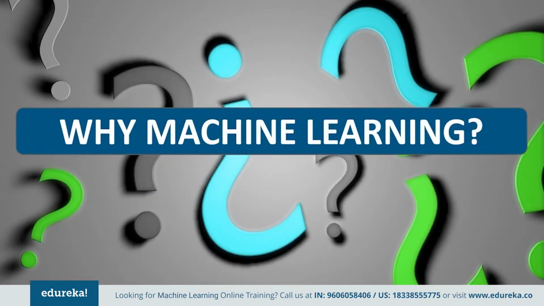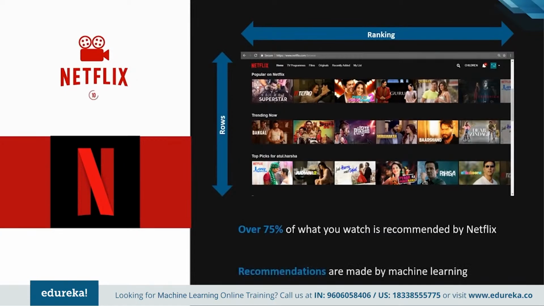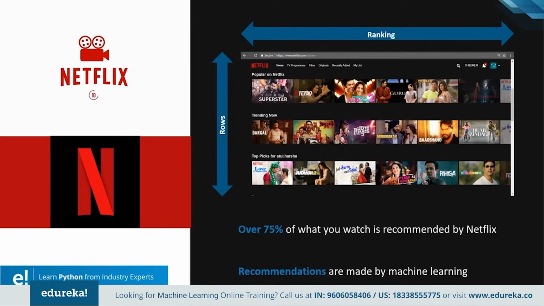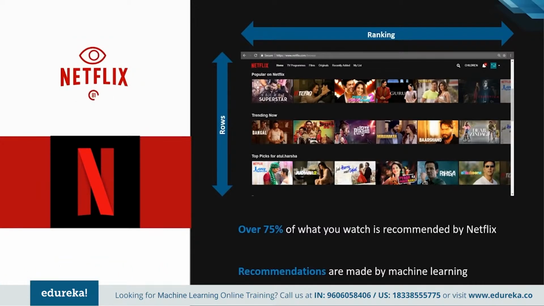So why machine learning? To answer this, let's see why most popular companies are using machine learning. Starting with Netflix. Why is Netflix using machine learning? I'm sure every one of you has used Netflix or at least heard about it, right? So when you visit Netflix, how do you get the list of movies which are very related to your interest? How does Netflix do that? Netflix uses different algorithms that can predict and thus recommend new content to the user based on their previous watch history. So Netflix is using machine learning to generate a recommended list of movies for you.